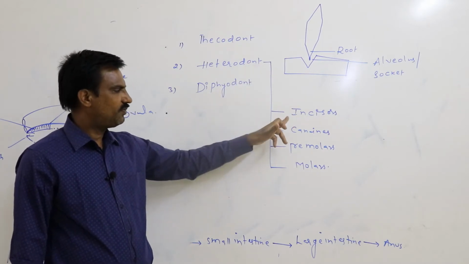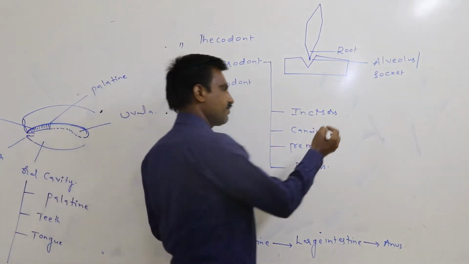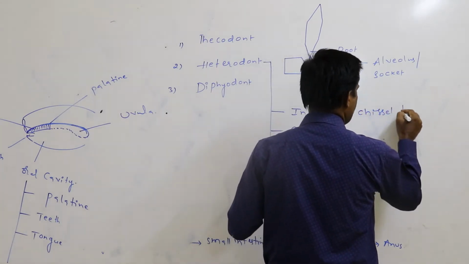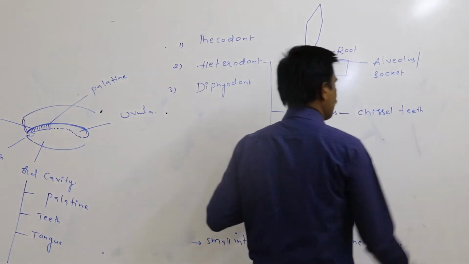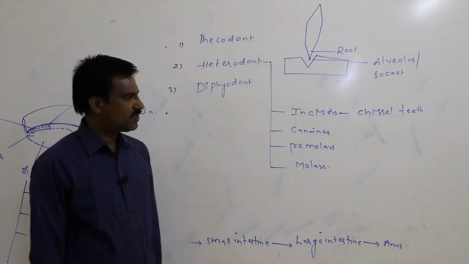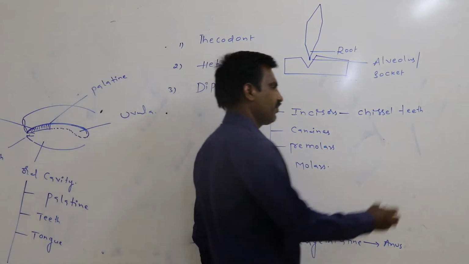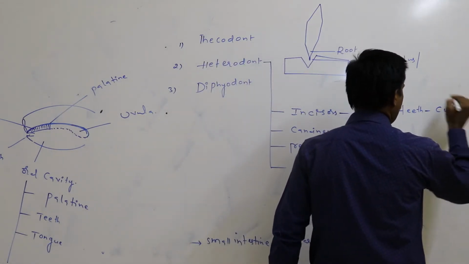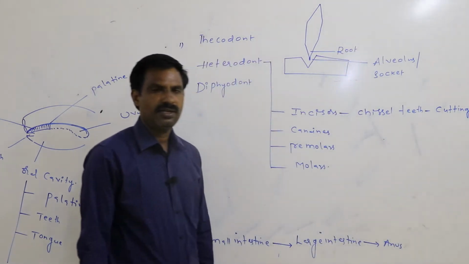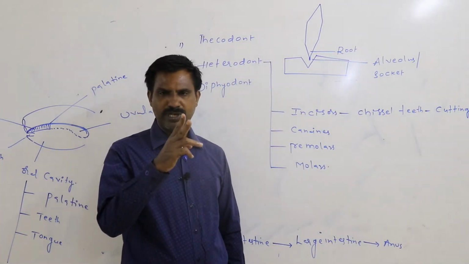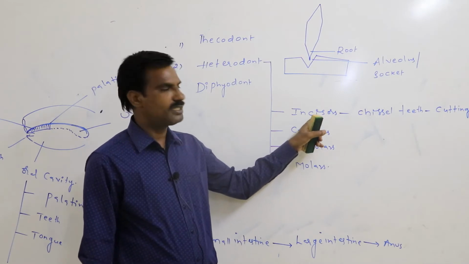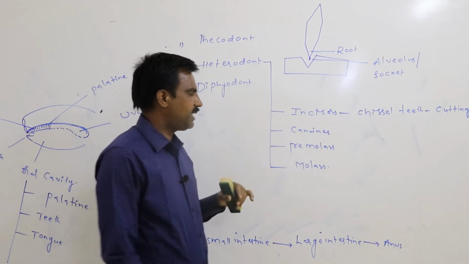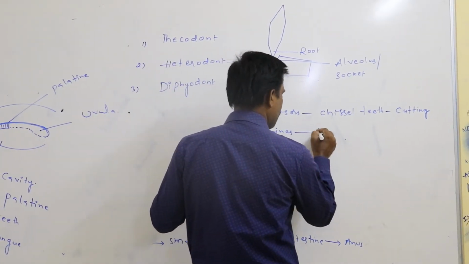Of that, the first one is the incisors. These are also called chisel teeth. These are principally useful for cutting of food material. For cutting the food material, the incisors or chisel teeth are principally useful here. The second one is the canine.